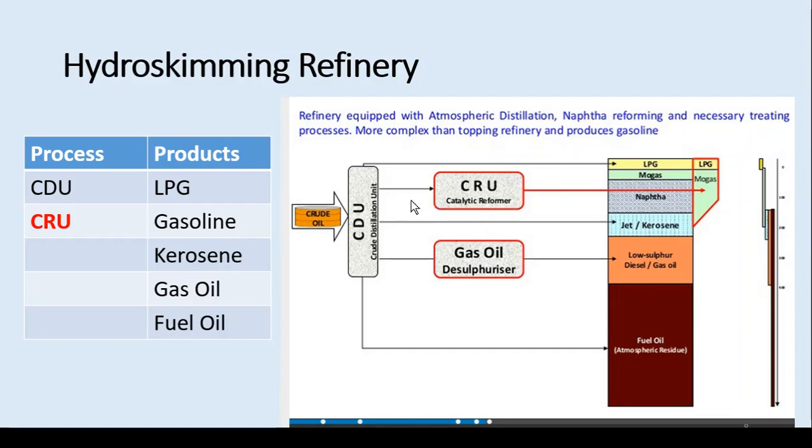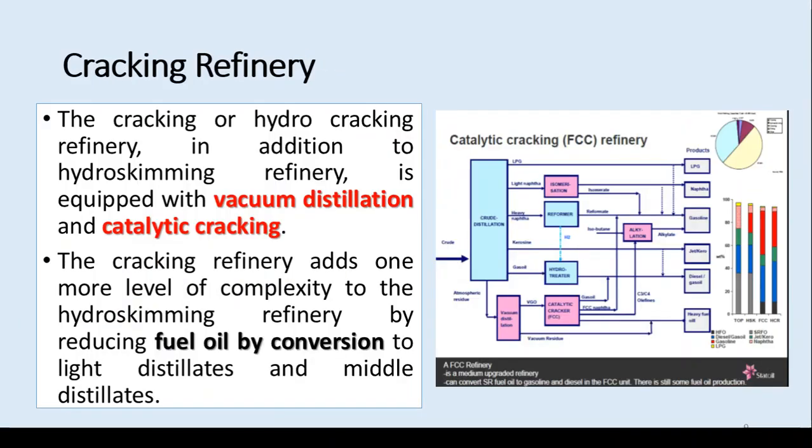And if you look here, the CRU is there, gas oil is there, just to desulfurize, just to maintain the quality of gas oil. So it's slightly more complex than the previous one, that is a topping refinery, but the product distribution is almost the same. Now come to the next one, which is much more complex as compared to the hydroskimming, that is called the cracking refinery.